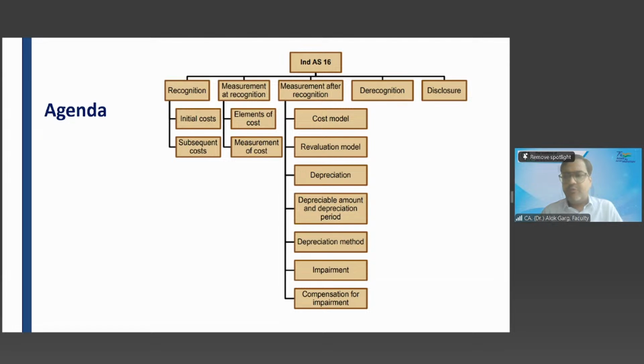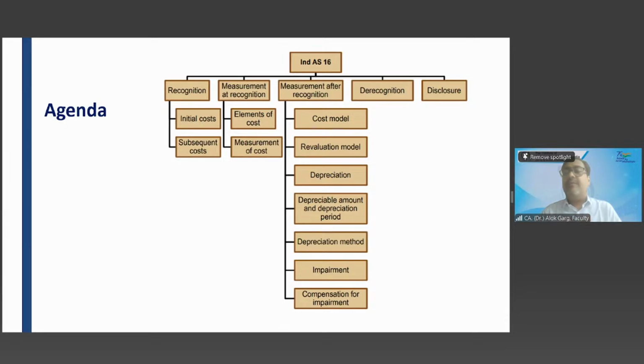If I ask you, Saurav, what is your objective of attending these classes? So you have an objective. Your objective is to learn FR and crack the exam, correct? Crack the CA final examination. That's your objective. So likewise, every standard has an objective. We'll talk about the objective. Every standard has a scope, that is, on which area this standard is applicable, where this standard is applicable. Okay. Objective, scope, right?